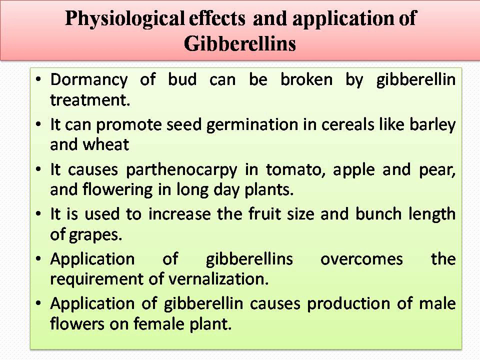Again, by the application of gibberellin, flowering in long day plants can happen. Next practical application is that it can be used to increase the fruit size in various fruit plants. In grapes, the bunch length can be increased by the application of gibberellin. Next one, gibberellin overcomes the requirement of vernalization. Vernalization means cold treatment. If gibberellin is applied, at that time it can overcome the requirement of vernalization.